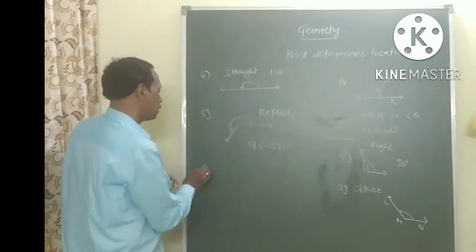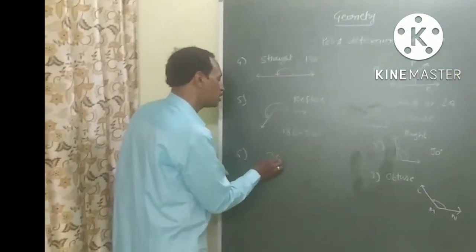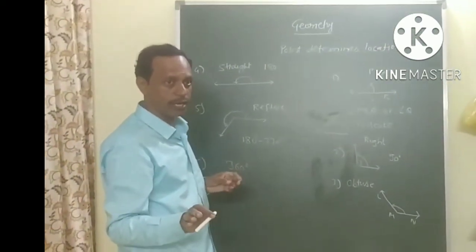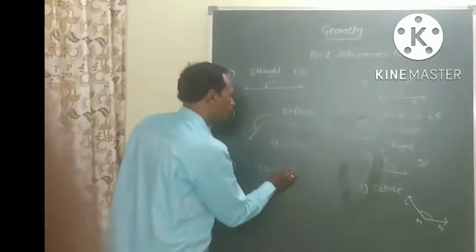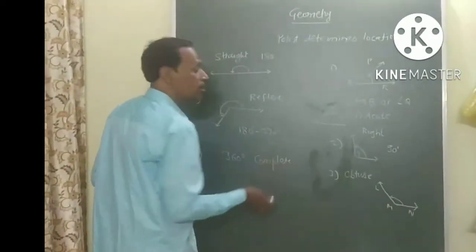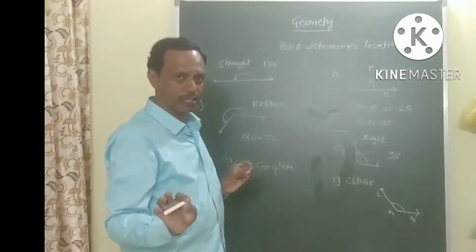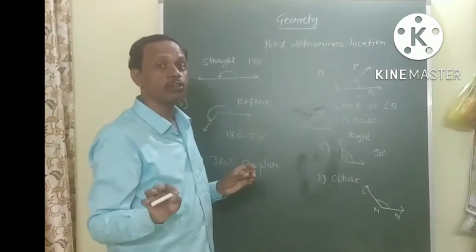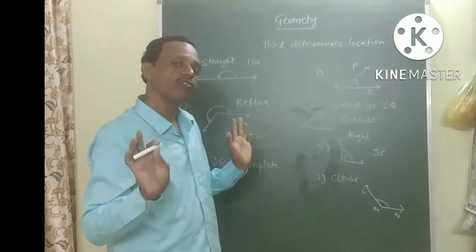And the angle whose measure is 360 degrees is called a complete angle or full angle, because 360 degrees is the shape of a circle. The circle measure is 360 degrees. So if the angle measure is 360 degrees, it is called a complete angle or full angle.